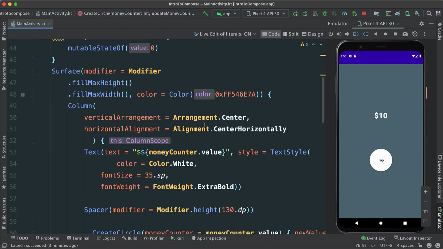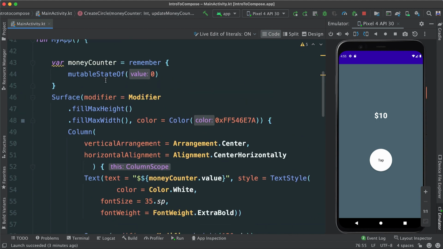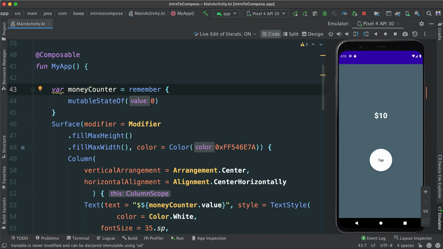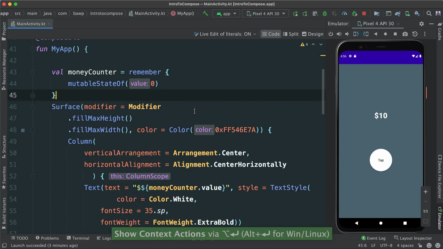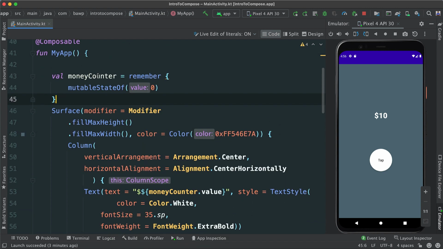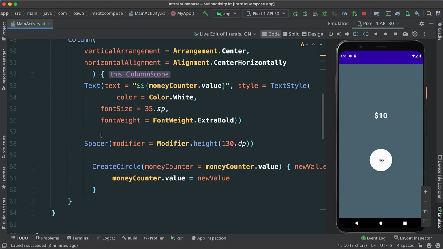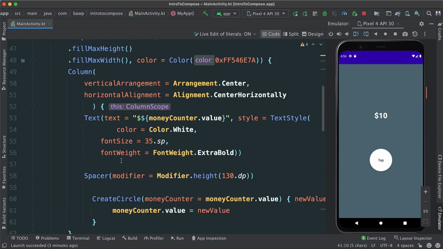So now we have set everything up the way it's supposed to be. And this var here looks like it's complaining. You can always say Alt or Option Enter. It's going to say change this to val, and we're going to do that. Okay, so there we go. So we've hoisted the state to the calling composable, because my app is calling, in this case, this create circle.